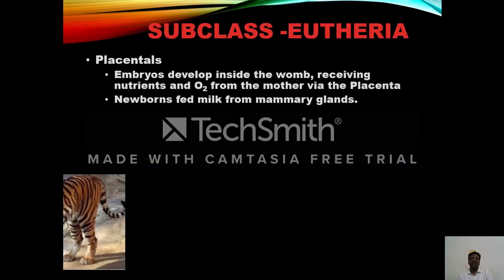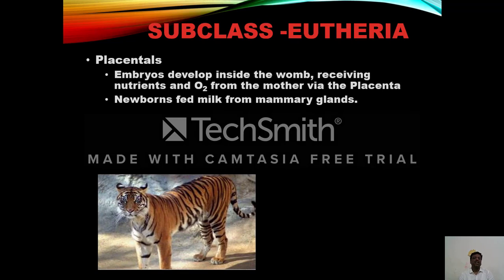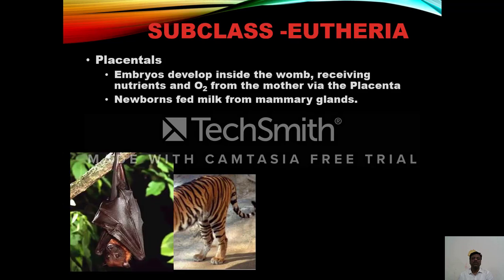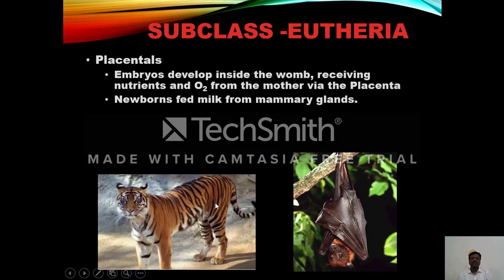Next is subclass Eutheria. Eutheria, Eu means true, Therios means beasts. These are the animals with true placenta. That's why they are called true placental mammals. Embryos are developed inside the womb, receiving nutrients and oxygen from the mother via the placenta. Newborns are fed with milk from mammary glands. Examples include the tiger, lion, deer, goat. So this is the bat.